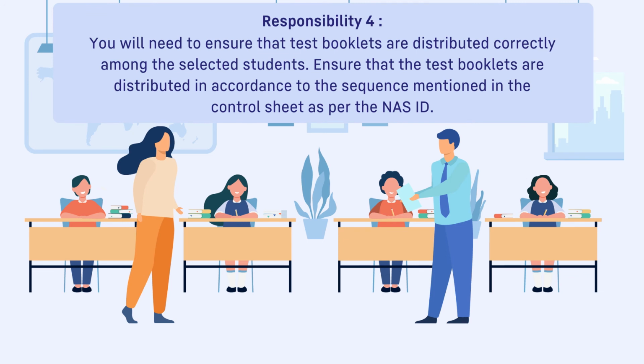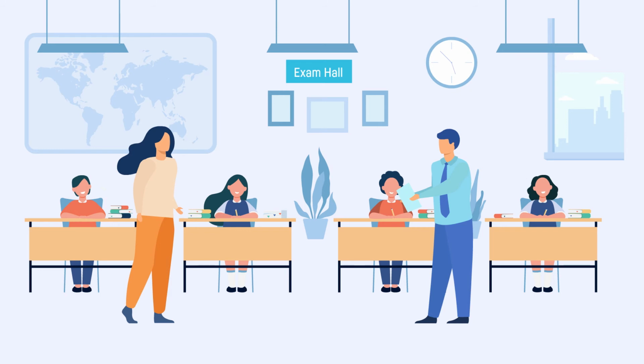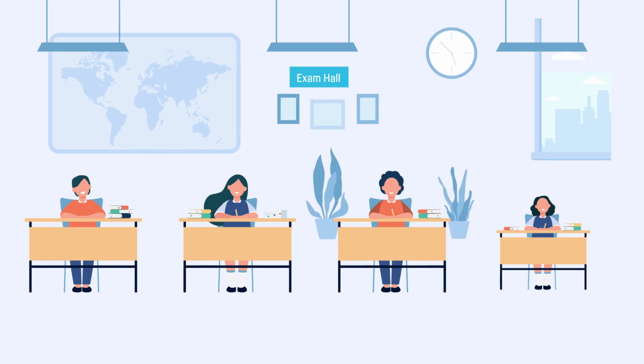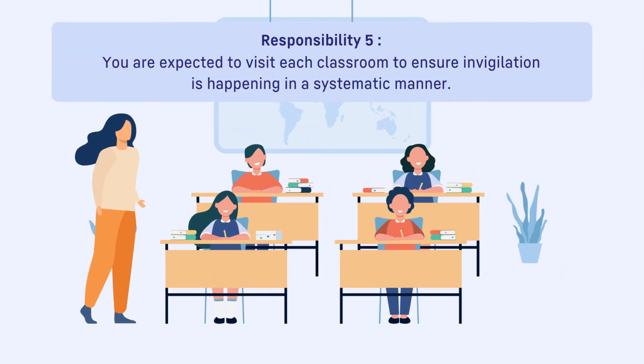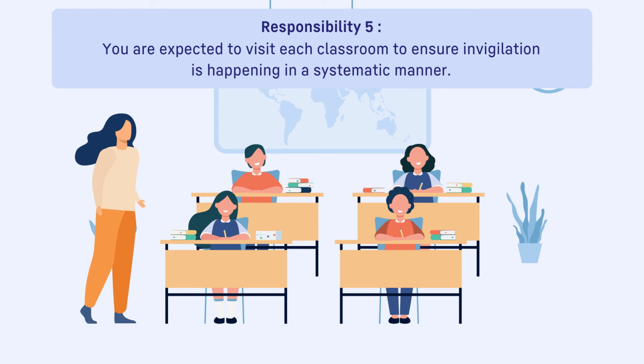Upon sampling, you need to ensure that the test booklets are distributed correctly among the selected students and the field investigator properly reads out the instructions to the students. Ensure that the test booklets are distributed in accordance with the sequence mentioned in the control sheet as per the NAS ID. Once the survey has started, you are expected to visit each classroom to ensure invigilation is happening in a systematic manner.